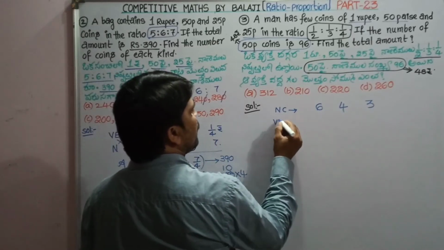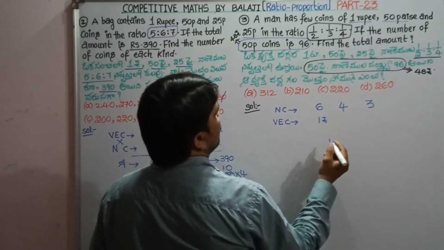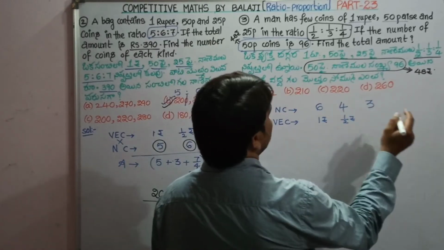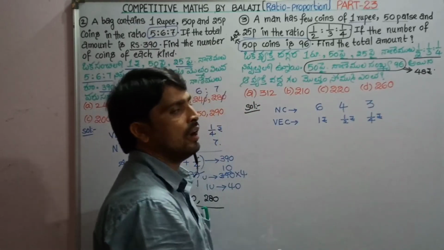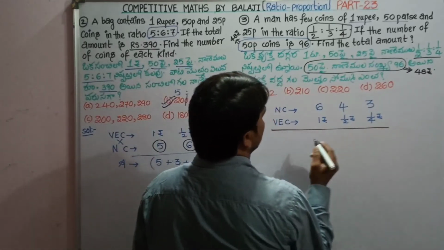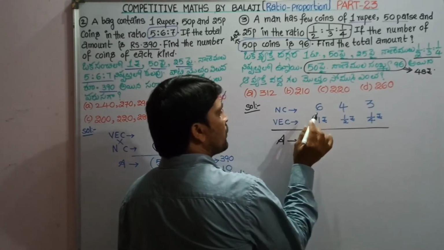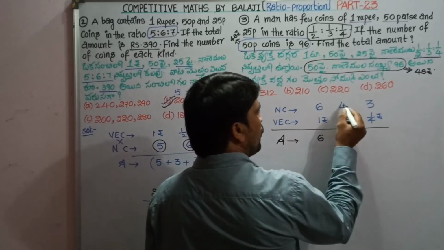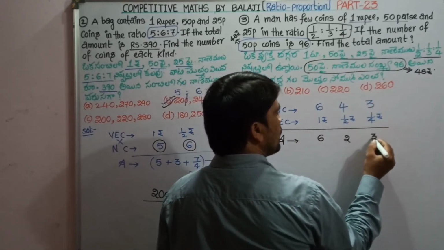And value of each coin is 1 rupee, half rupee, okay, and then 1/4 rupee. But total amount we have to find. What is the amount? Product of number of coins to value of each coin. 6 ones are 6 units, 6 rupees. 4 into half, 2 rupees. 3 into 1/4, that is 3/4 rupees.